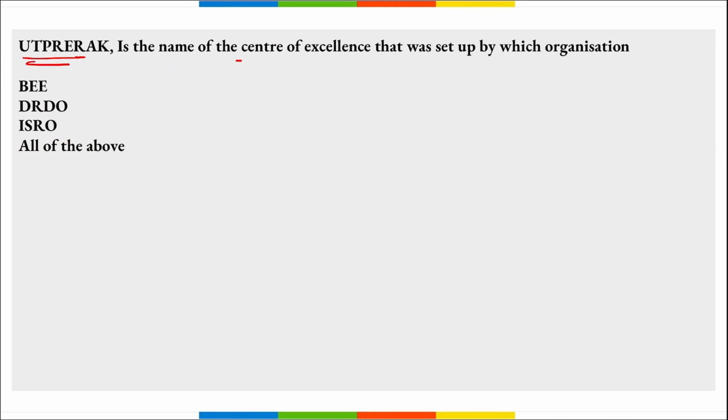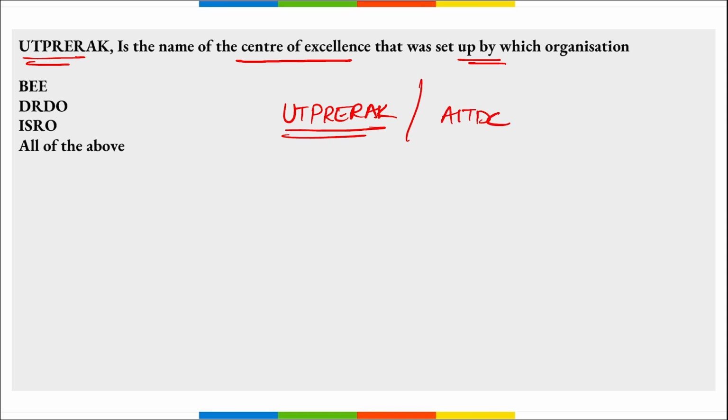Next is UTPRERAK. This is the name of the Centre of Excellence that was set up by which organization? UTPRERAK is your Unnat Takniki Pradarshan Kendra. I repeat, Unnat Takniki Pradarshan Kendra, that is the Advanced Industrial Technology Demonstration Centre, AITDC.